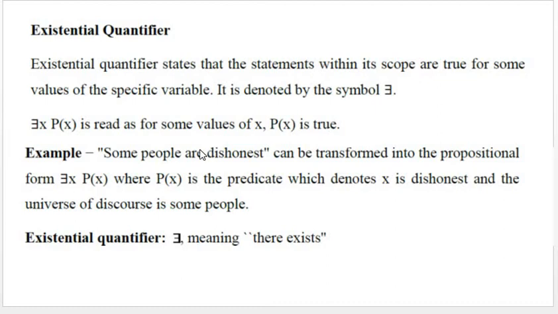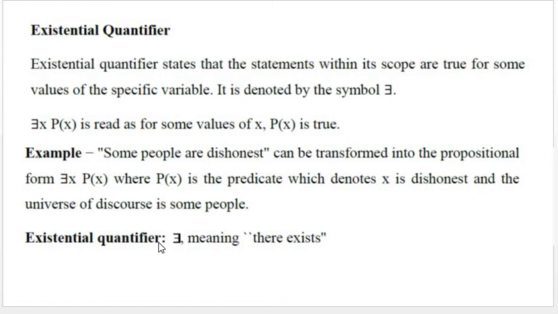For example, some people are dishonest. We can convert this into the predicate form there exists x, P of x. Since some people are dishonest, it is true only for some people, so it is quantified by the existential quantifier: there exists x, P of x, where P of x is the predicate which denotes x is dishonest, and the universe of discourse is people.